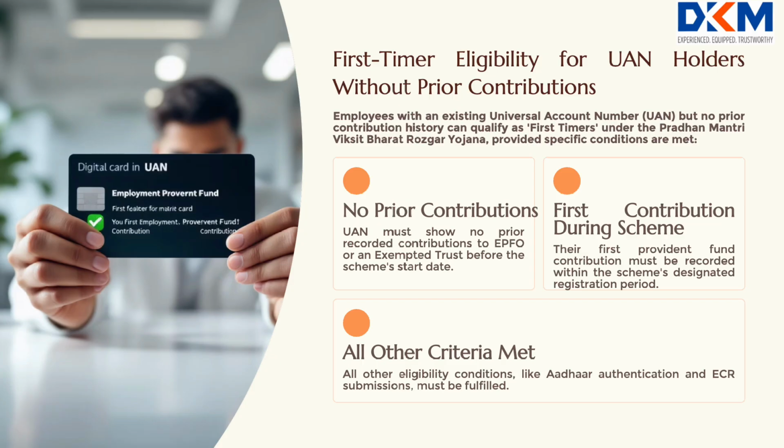An employee has a UAN but never contributed to EPFO or any exempted trust. Can they be considered a first-timer? If the employee has a UAN but has never had contributions credited to EPFO or an exempted trust before the scheme's start date, and the first contribution is received during the scheme registration period, they are considered a first-timer under the scheme. They will become eligible for the incentives under Part A, provided all other conditions, biometric Aadhaar authentication, continuous ECRs, completion of financial literacy course, etc., are fulfilled.